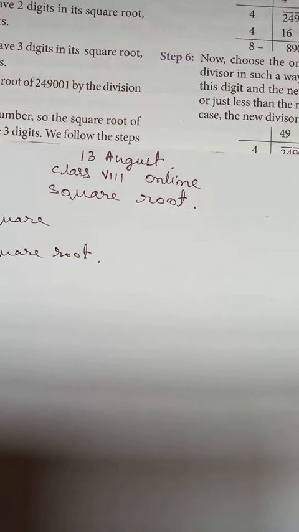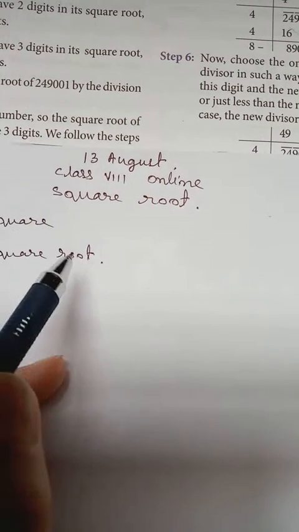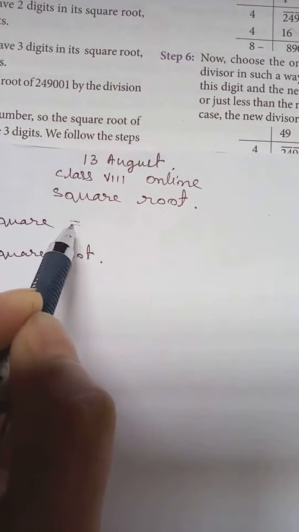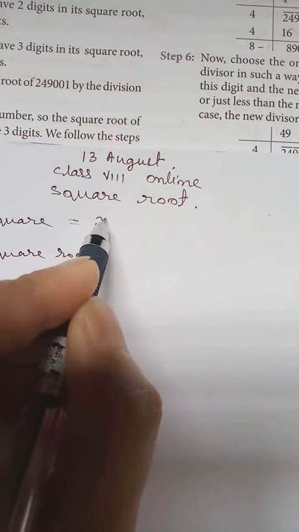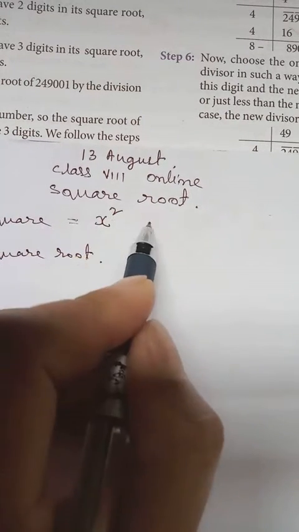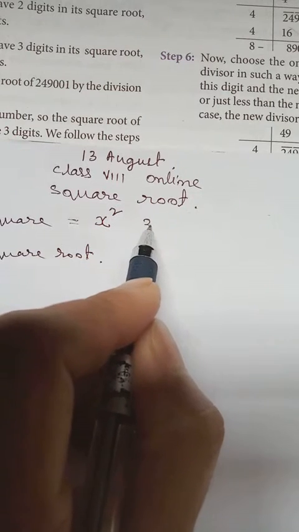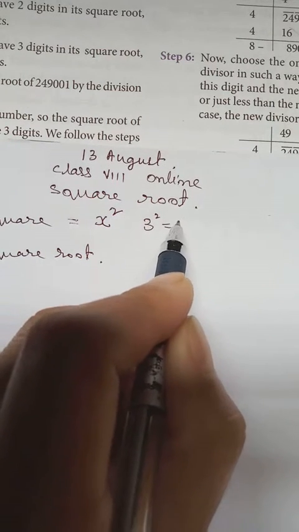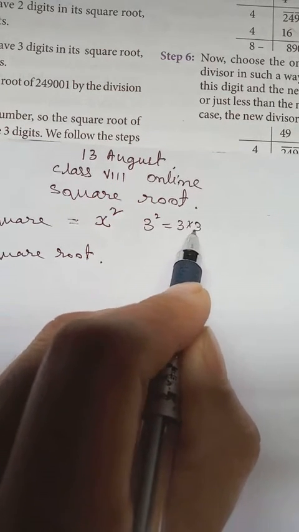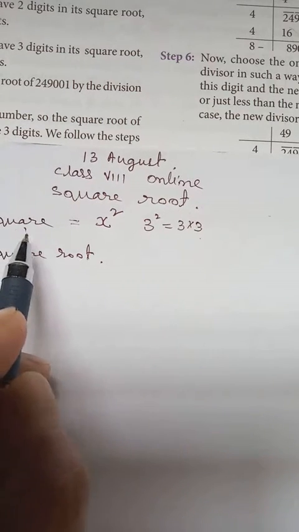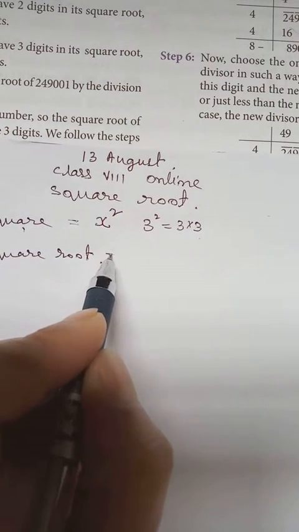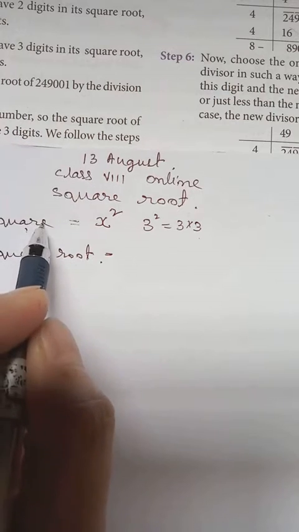Today we will do square root. Remember, square root is the opposite of square. Square we already see. If we write anything to the power 2, or if we double it, like suppose we may have 3 to the power 2, we can write 3 into 3. Then that is what we call square. But square root is the opposite of square.